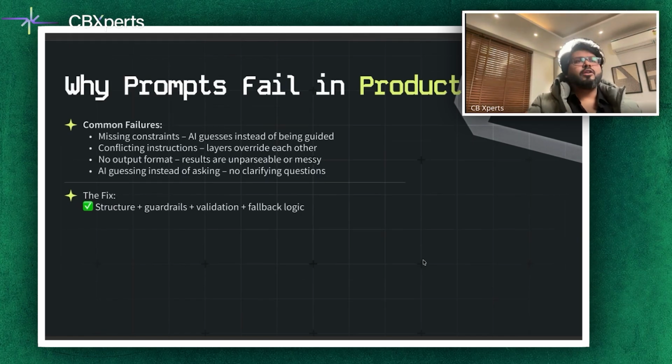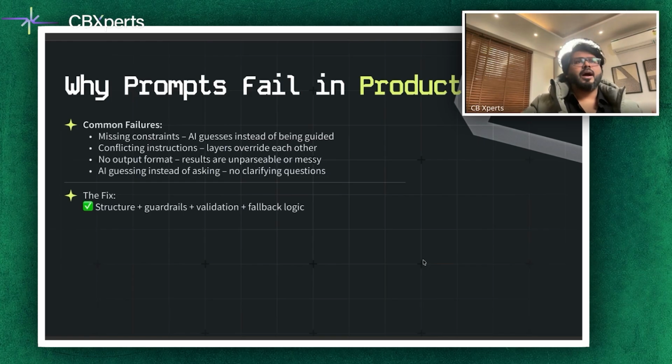To avoid this, always be explicit about allowed inputs, expected outputs, and what to do when the task is impossible. One important update which you guys should know: modern systems often don't expose chain of thought directly to users. It used to happen earlier, but in 2026 it doesn't. We still use reasoning internally, but we separate reasoning from final answers for safety and reliability. And this is in context to what we do in a production environment.